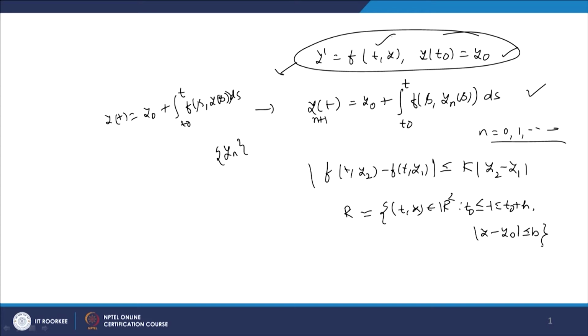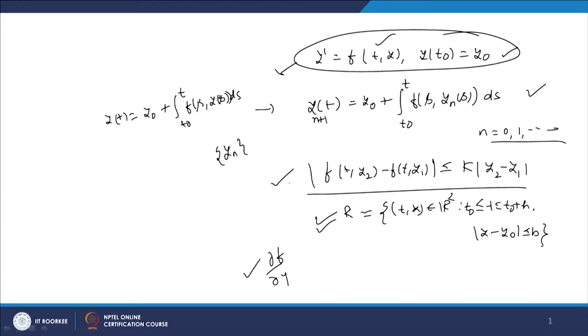One such condition is the Lipschitz condition. f satisfies the Lipschitz condition if |f(t, y2) - f(t, y1)| is less than or equal to k times |y2 - y1|, where t and y belong to some closed rectangle R, defined like this. And we have shown that if the partial derivative of f with respect to y is continuous on this closed rectangle R, then f already satisfies the Lipschitz condition. That is the content of the previous lecture.